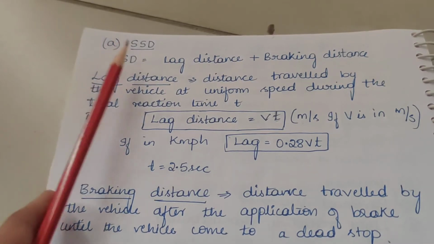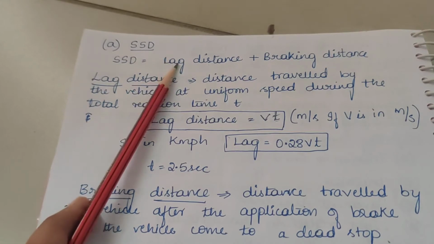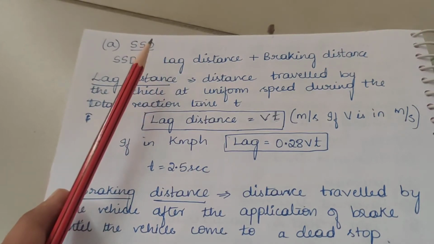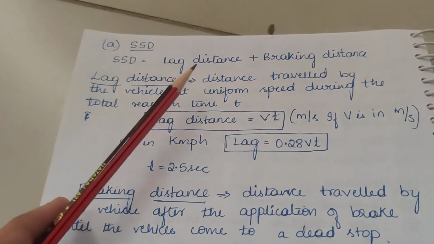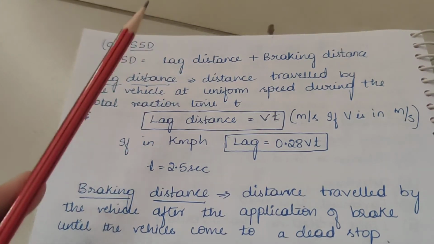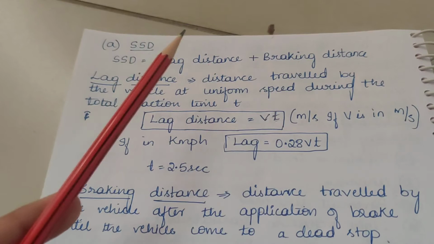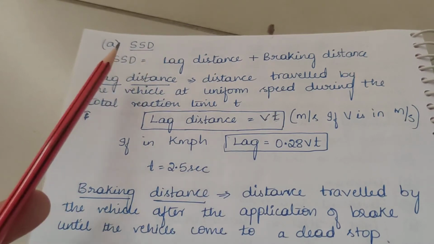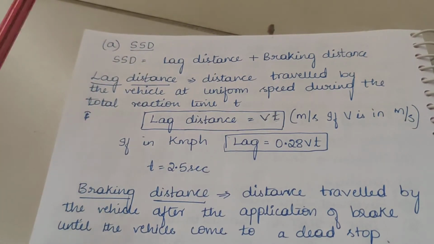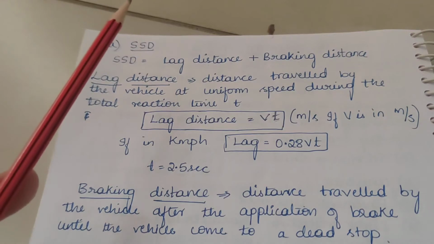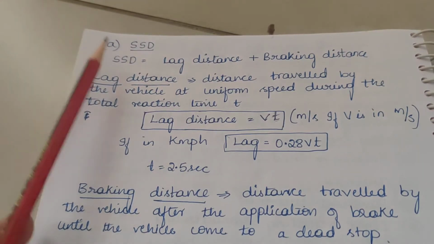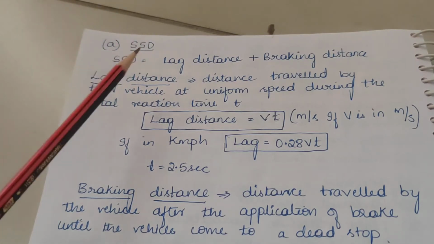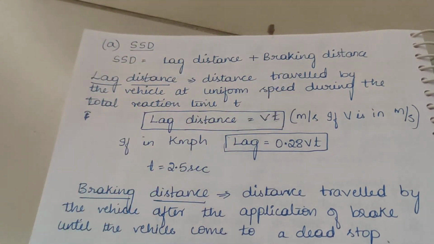So the factors which affect the stopping sight distance are total reaction time of the driver, speed of vehicle, efficiency of brakes, frictional resistance between the road and the tire, and gradient of the road. And in the total reaction time of the driver, PIEV theory, I'll be doing it in traffic engineering. So stopping sight distance, I'll explain what is meant by lag distance plus braking distance.